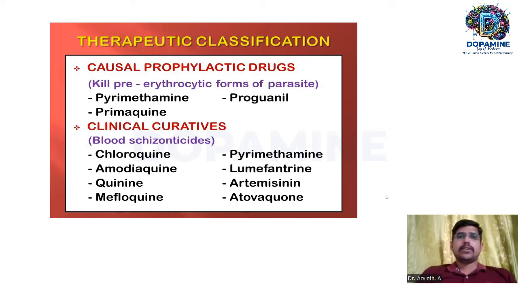For the causal prophylactic drugs, the commonly used are 3 Ps. You can remember: one is pyrimethamine, another one is primaquine, another one is proguanil. They act by killing the pre-erythrocytic forms of the parasite. And for the clinical curative, also called blood schizonticides, chloroquine remains the first line of choice. And we have amodiaquine, quinine, mefloquine, pyrimethamine, lumefantrine, artemisinin, and atovaquone. So the drug of choice for the clinical cure of malaria is chloroquine. And remember, the drug of choice for the radical cure of malaria, that is for eradication of Plasmodium organisms or for the species, we use primaquine basically.